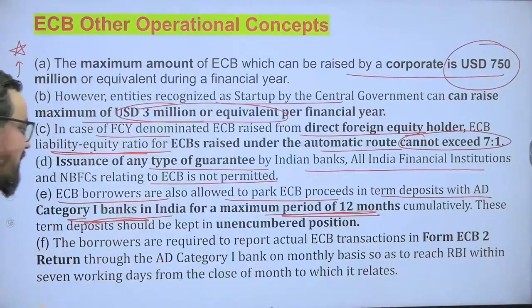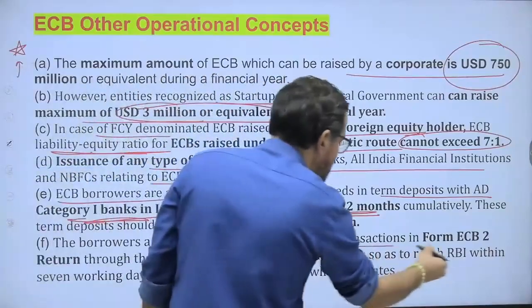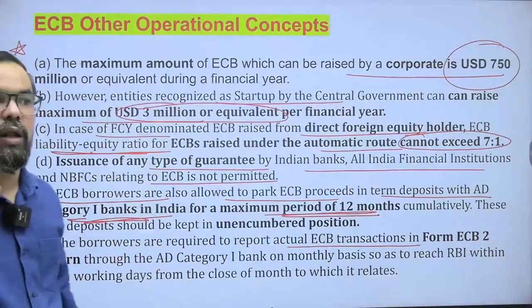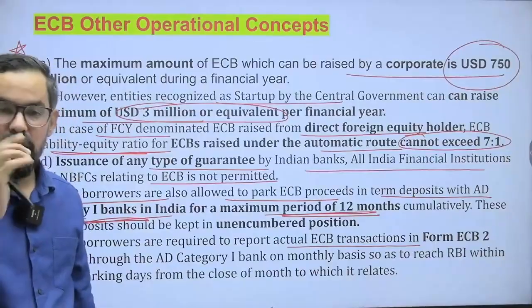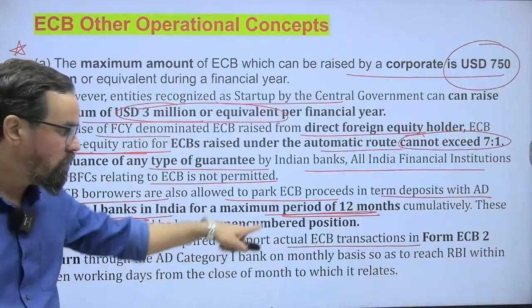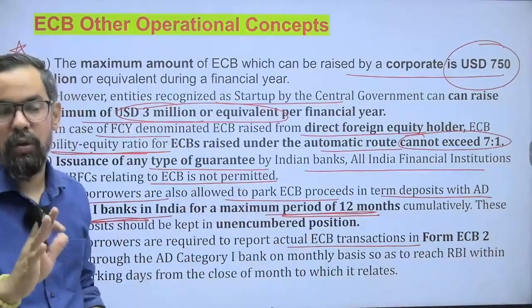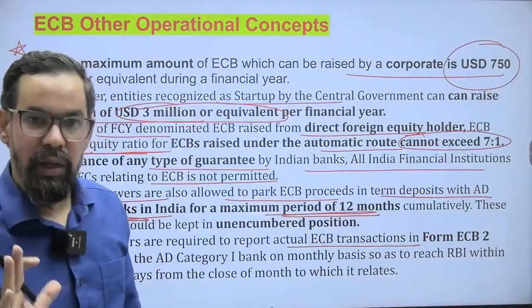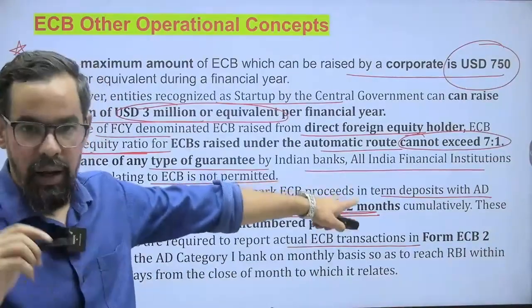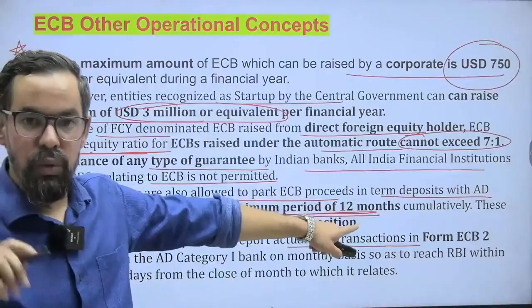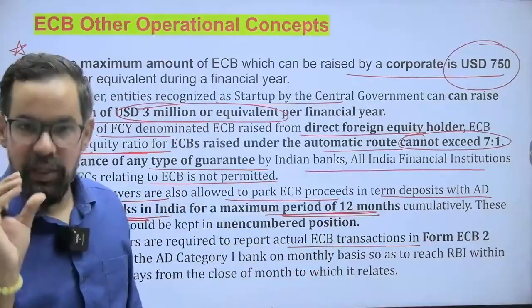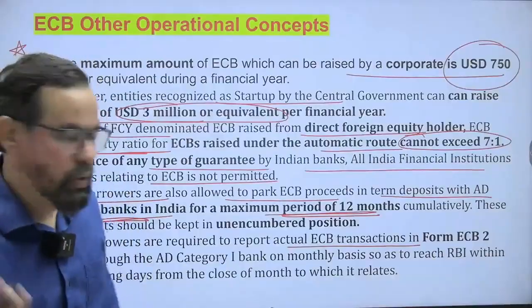The borrowers are required to report actual ECB transactions in form ECB2. At the time while you apply for the ECB, it is form ECB, and form ECB2 is for the actual amount. Okay? Let's say we applied for 10 million and we raised 10 million. Again, you have to fill the form ECB2 with the authorized dealer category 1 bank, and you have to mention the same amount. If it is less or more, also you have to report that.